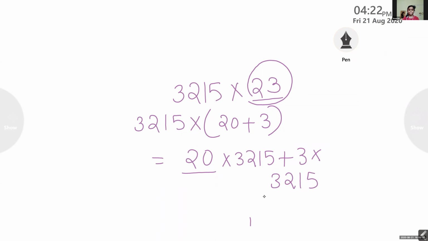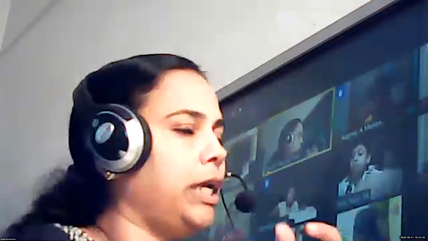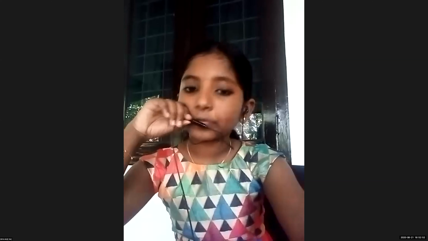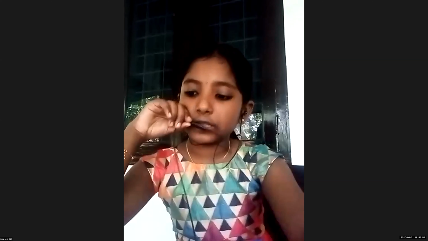It is not a disturbance. Distributive. So here we are breaking the number 23 into two numbers, 20 plus 3, and multiplying. When you open the bracket, you have to multiply with two numbers.